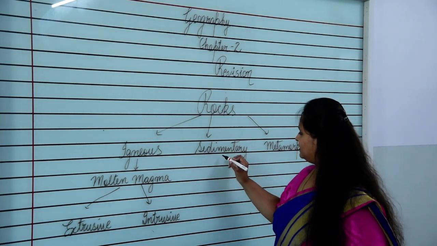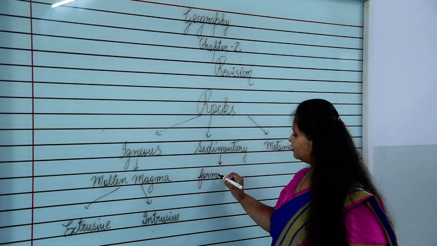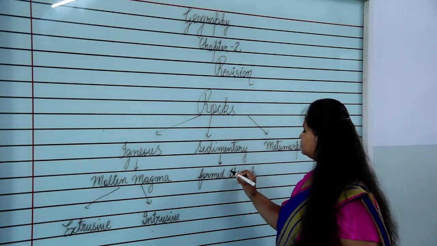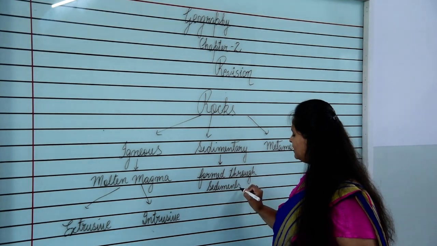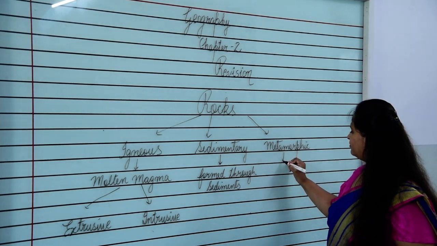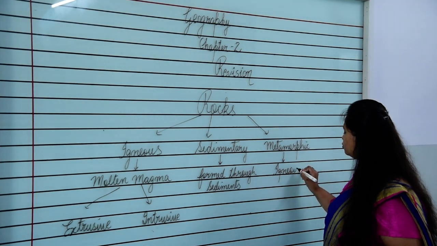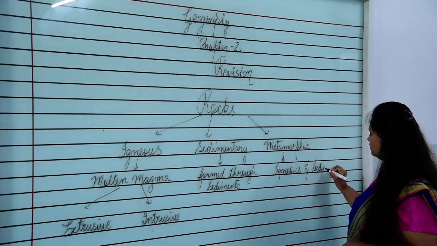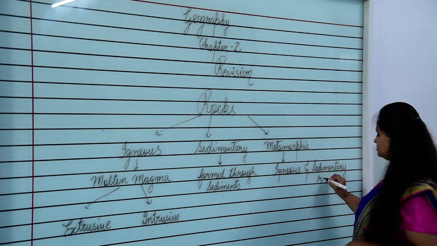Then comes sedimentary rock, that is formed through sediments. Sediments are small particles of rocks. Then comes metamorphic rocks. Metamorphic rocks are formed through igneous and sedimentary rocks.